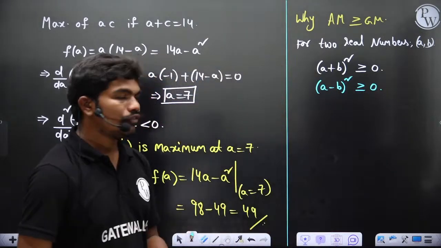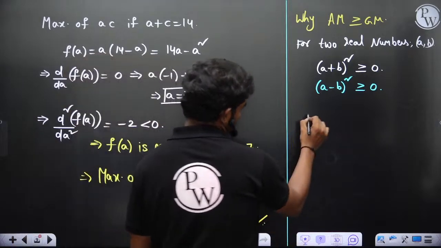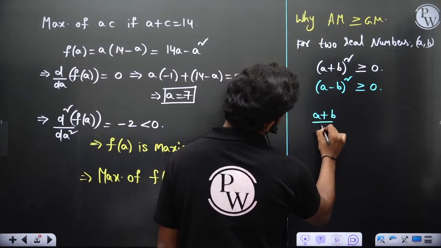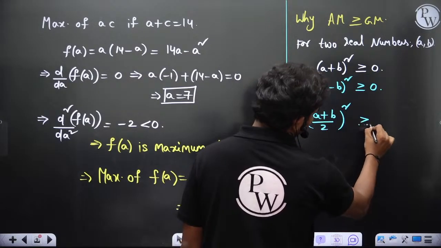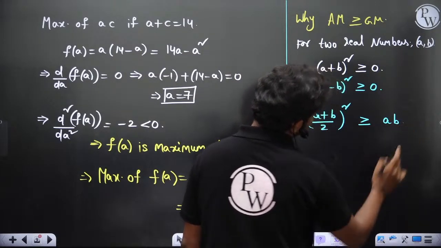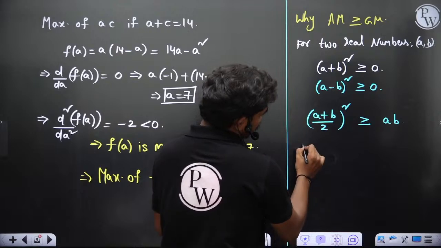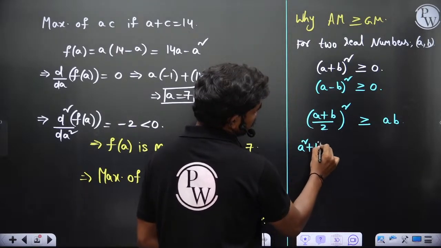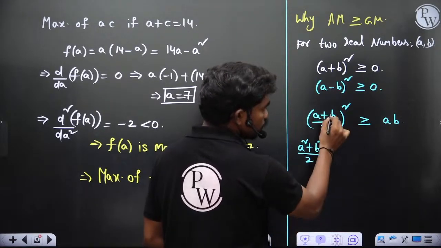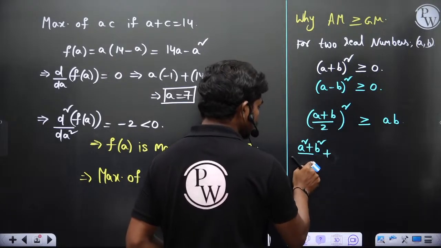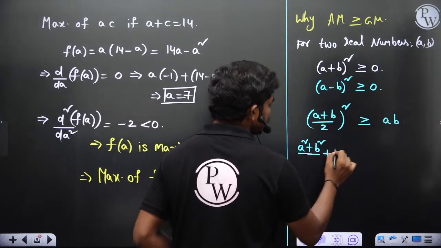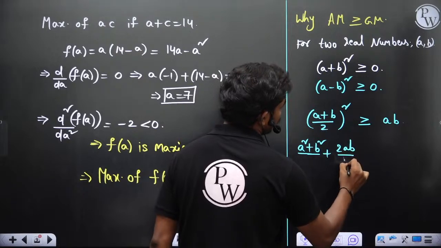Now, for example, if you consider (a plus b by 2) whole square, this value is always something more than ab. The reason is that this term is (a square plus b square)/2 plus 2ab/2, which is (a square plus b square plus 2ab) by 4.